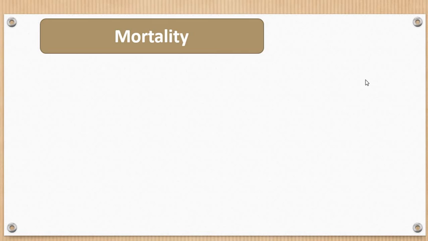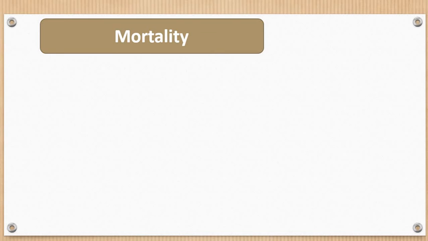Say in a particular population, for a few years or a few months, there is no natality, means no birth, right? And if there is no birth, the number of individuals should remain constant. But if there is mortality, a death is going to take place, so ultimately the number of individuals of that population is going to decline. So it negatively affects the population growth, right? Mortality rate varies from species to species as well as from one age level to another.